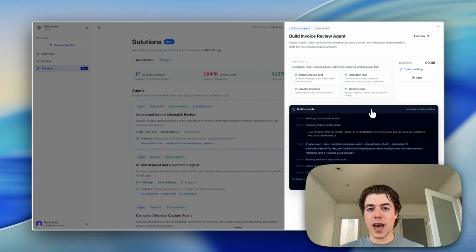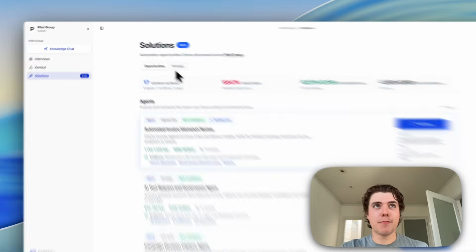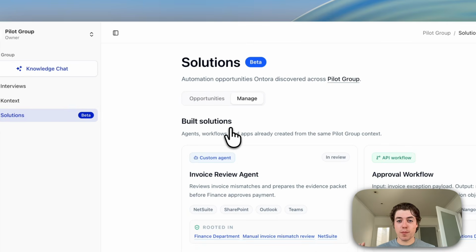So what happens now is that we hand over all of the necessary context to Codex, and Codex goes ahead and builds the necessary solution. That's amazing. And then we can go ahead and manage all of our solutions within the Ontora platform directly.